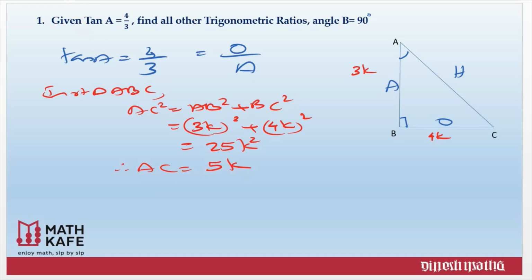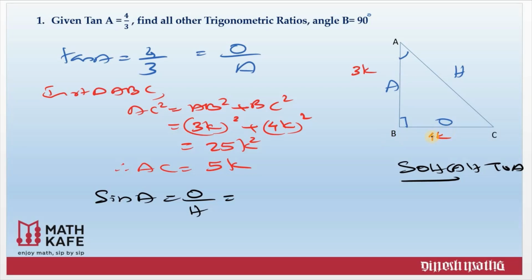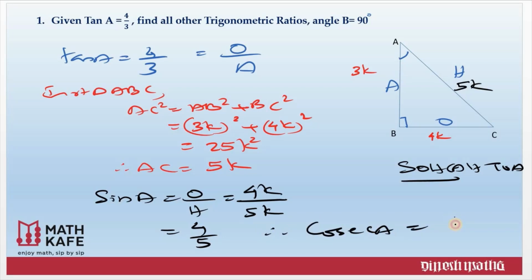Now we'll consider each trigonometric ratio. Say sin A. If you recall our SOHCAHTOA, sin means opposite by hypotenuse. Opposite side is here 4k and hypotenuse we have already calculated as 5k. 4k by 5k, this is equal to 4 by 5. Immediately you can write what? The reciprocal, that is cosec A equal to 5 by 4. You have evaluated two ratios, sin A and cosec A.